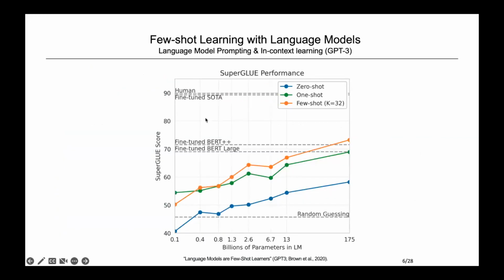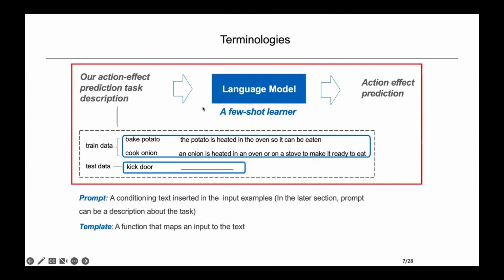Here we see GPT-3's test set performance on the SuperGLUE benchmark, a common-sense reasoning benchmark. With in-context few-shot learning, given 32 training examples for all tasks, GPT-3 outperforms a fine-tuned BERT-large. Though there is still a long way to go before reaching human level and fine-tuned state of the art, we're curious about how to improve GPT-3's few-shot learning ability on our task, and the approach we worked on is called prompt engineering.